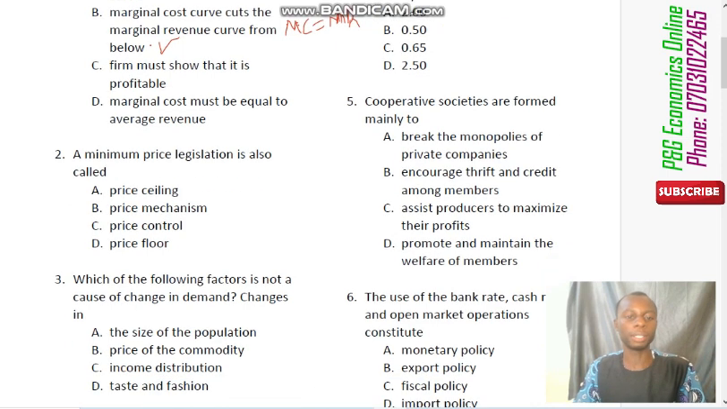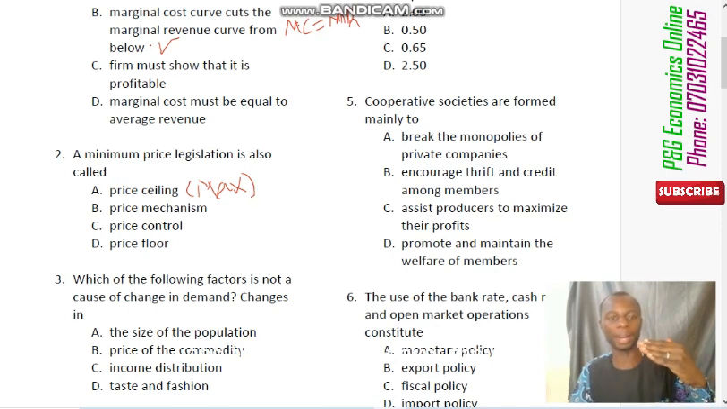It says the minimum price legislation is also called dash. Of course, price legislation, as we all know, also known as price control, is determined by government or its agencies that set the price of essential commodities in the market or in the economy. Now, the first option says price ceiling. Of course, price ceiling is not the answer, because price ceiling is the opposite of minimum price. Price ceiling is also known as maximum price in economics, and that is whenever the price is set below the equilibrium price.